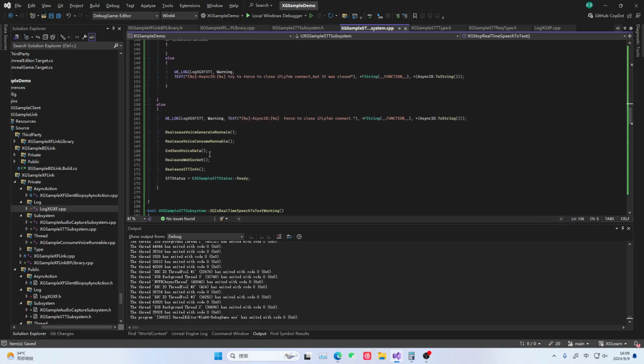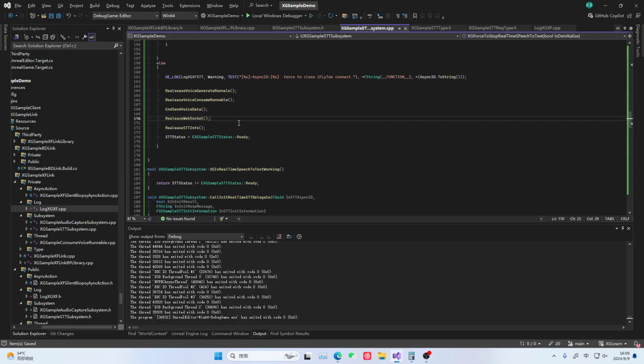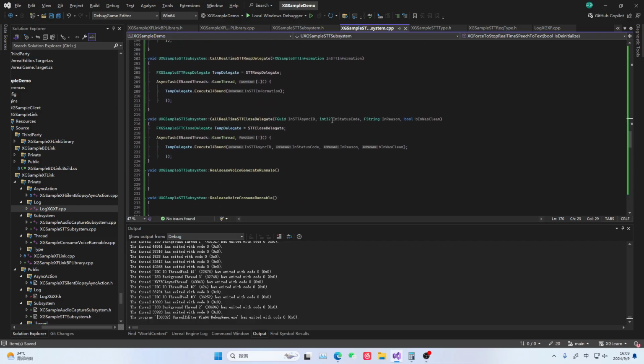It will go to our OnClose below. At this point, the server is closed. Then the log information here will indicate that the server is closed. Then after the server is closed, only here will we release the widget. Then here we let all the information change from this server-side closed state to this ready state. And finally, release our Saint info.